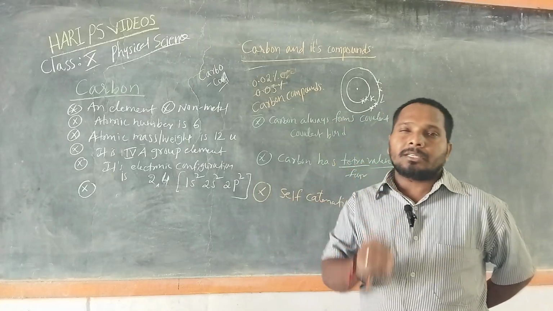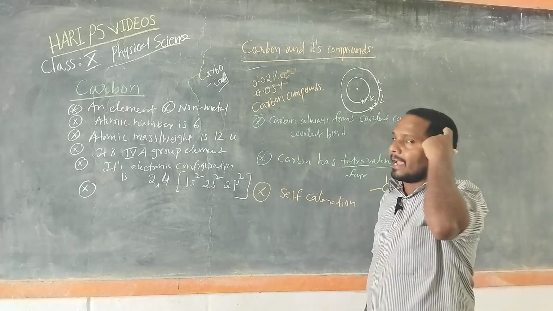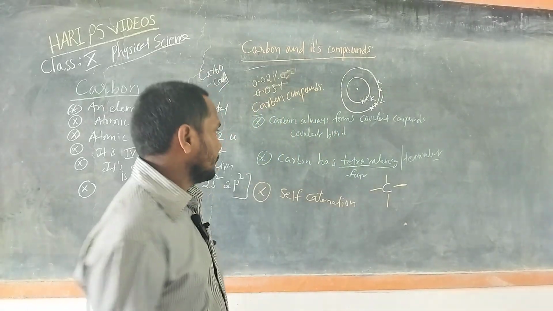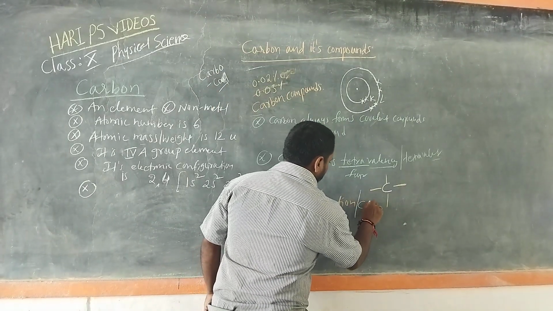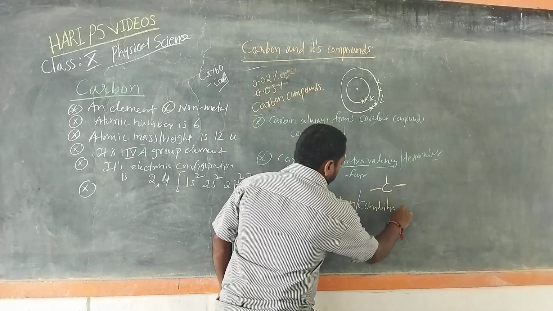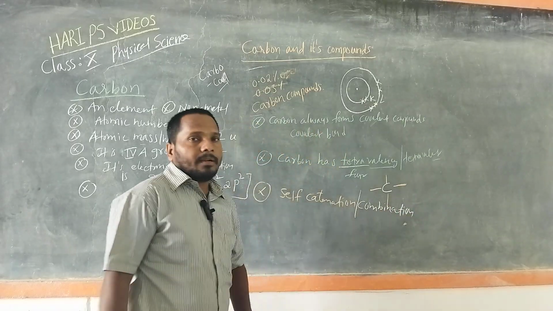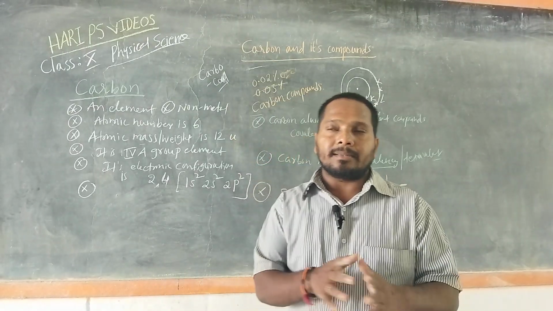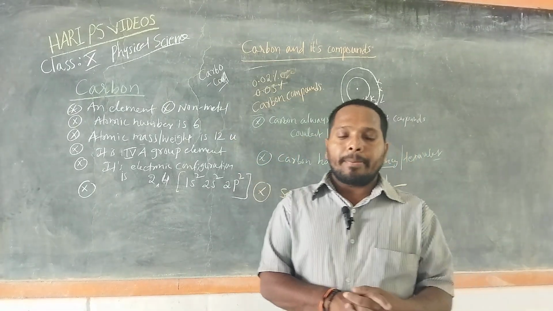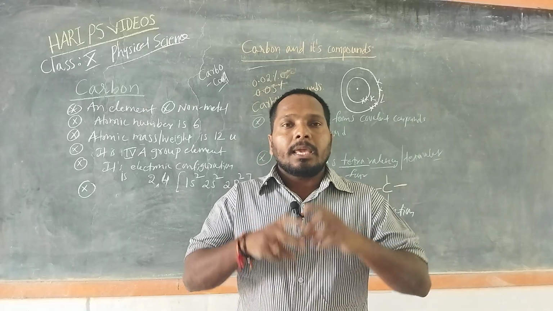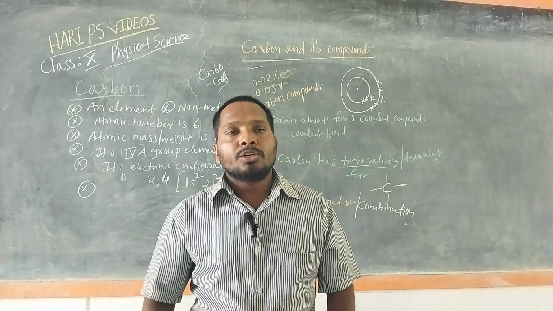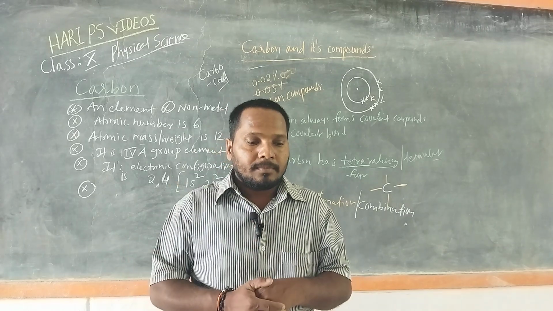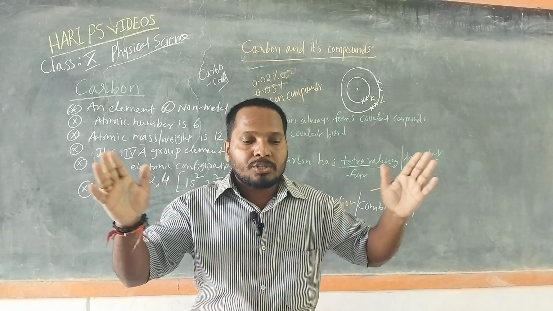Why is carbon special? Self-catenation, or self-combination. The most outstanding, unique property of carbon is the ability to combine with itself, atom to atom, to form long chains.